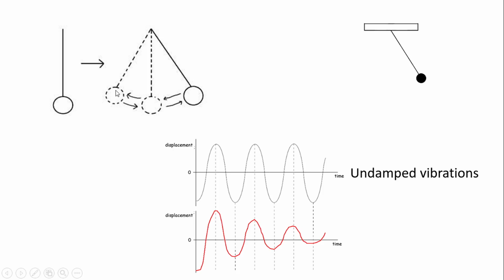So when going from the extreme position to the stationary position, the whole potential energy is converted into kinetic energy, and in going from the stationary position to the extreme position, the whole kinetic energy is converted into potential energy.